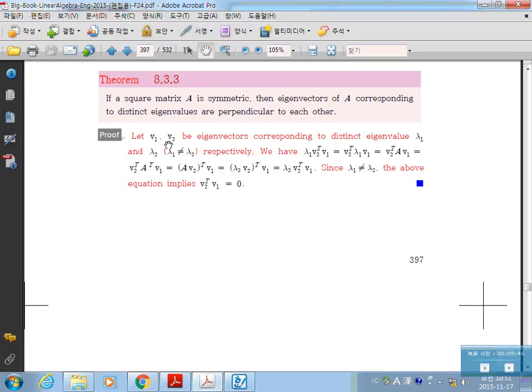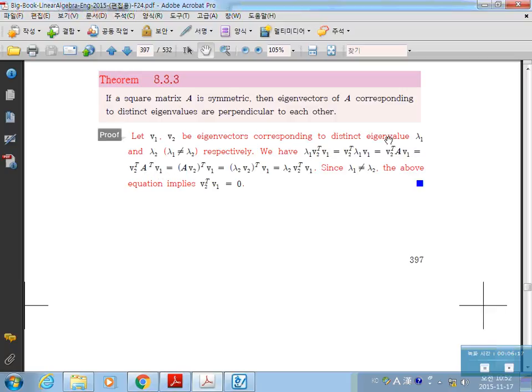Let's see. Here is a proof. Let V1 and V2 be eigenvectors corresponding to distinct eigenvalues lambda 1 and lambda 2. Then we're going to use this fact: lambda 1 is not equal to lambda 2. We start from lambda 1 V2 transpose V1, which is actually from A V1 equal to A transpose V1.